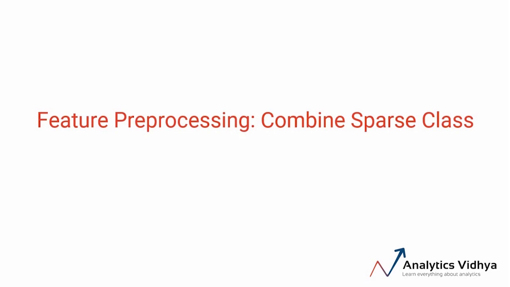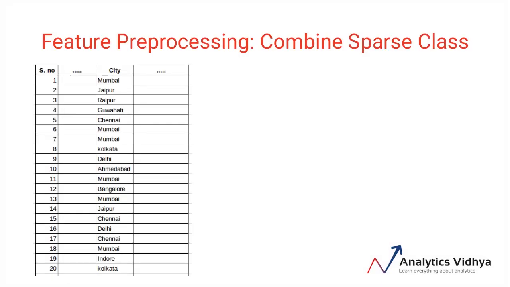Not really. For example, here we have a sample data set with a column city. Imagine if this column has 500 unique cities. Performing one-hot encoding will create 500 different variables with 0 and 1 values. That's going to be an absolute nightmare to deal with. So what can we do?